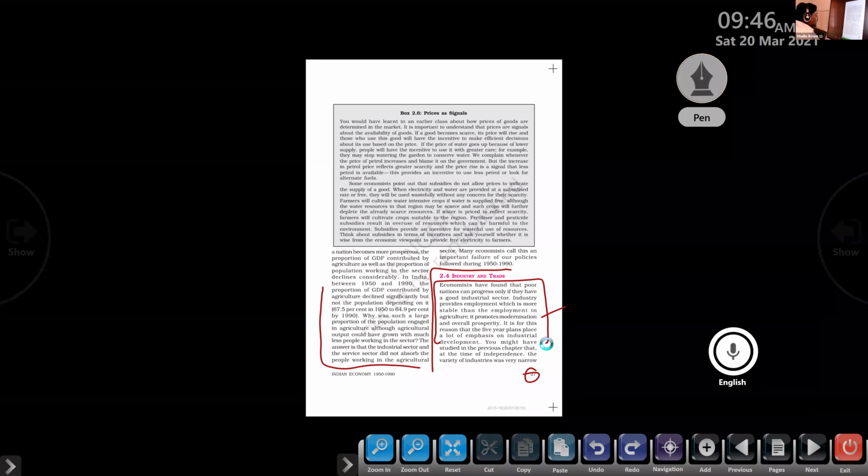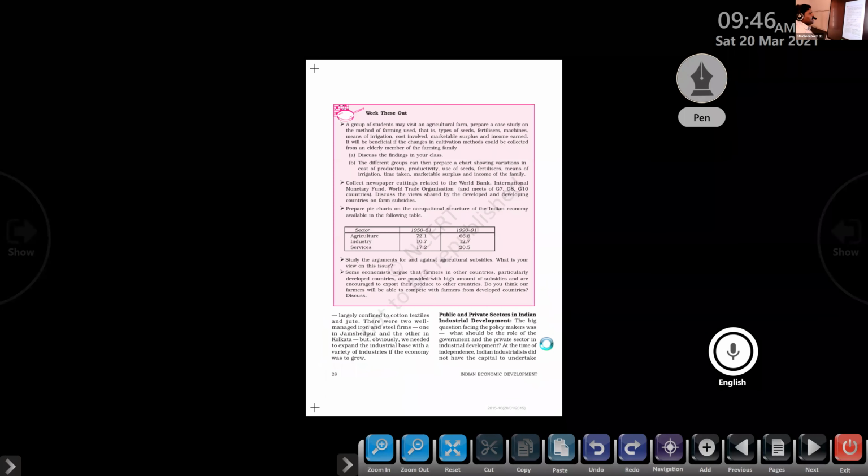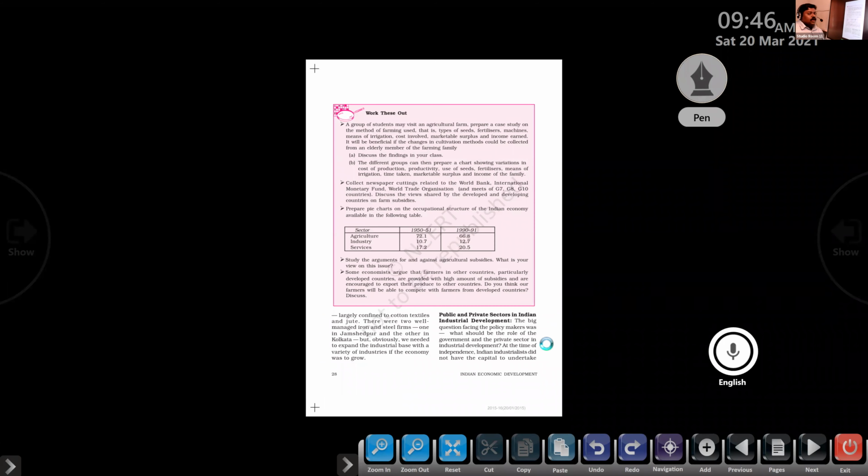Next one. You might have studied in the previous chapter that at the time of independence, the variety of industries was very narrow. We already studied the British policies that created a lot of problems for industrial development in India, right? Even our handicraft industries were destroyed by British mill-made goods.